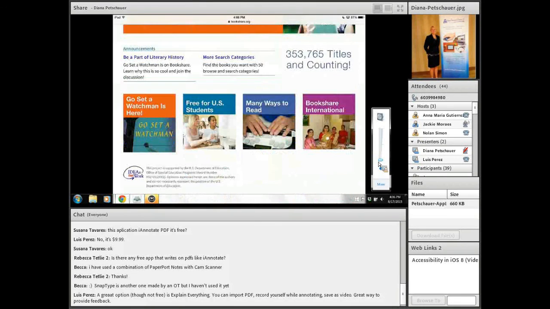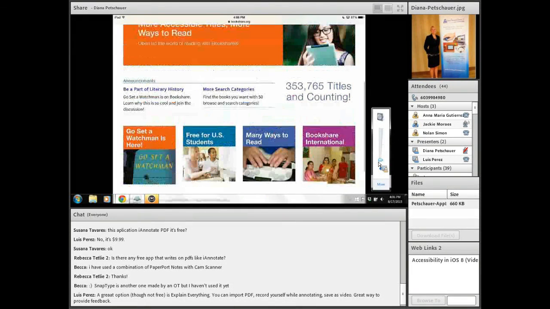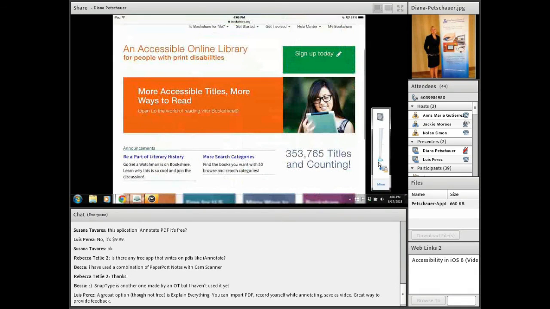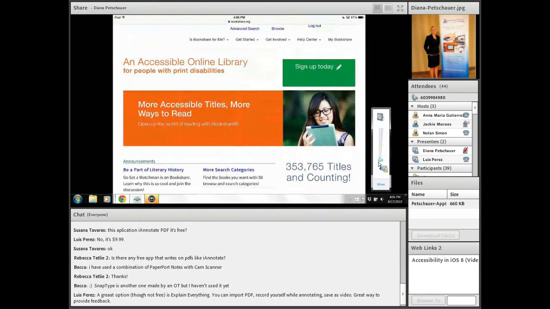So you can see here, free for U.S. students, and if schools were to sign up as an organization, which I highly encourage all schools to do, you sign up very quickly and easily for free. Anyone can start it. It takes just a couple minutes to fill out the form about the information of your school, and then you'll get started adding teachers as sponsors to download books for students, and you'll add students as members to download books for your students, or for students to also download books for themselves with an individual account.